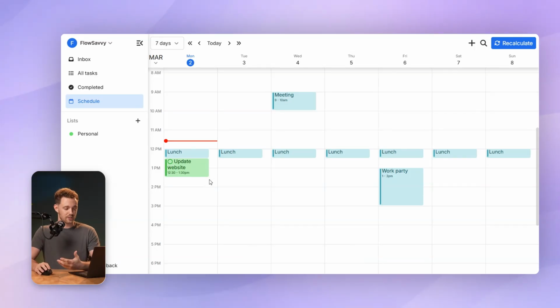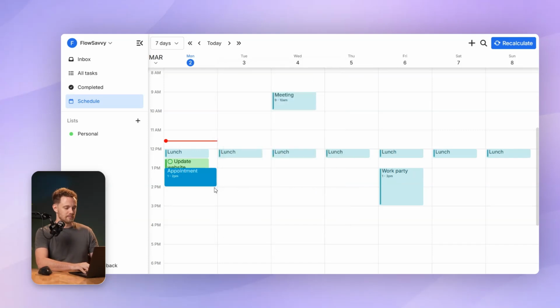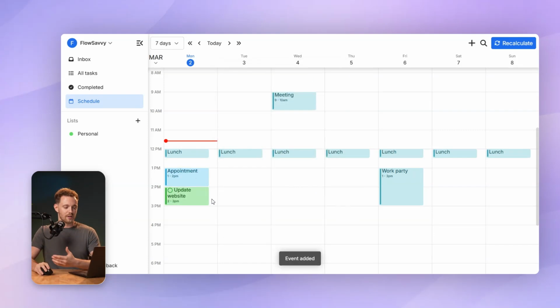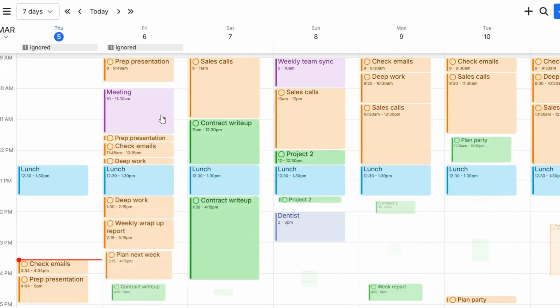So that's an auto scheduled task and that's going to move around as my schedule changes. For example, if an appointment comes up right here, that task is going to move around it. And that's a really simple example, but you can imagine if I had a packed calendar in here, it's just going to reschedule everything automatically as plans change, saving me a lot of time.